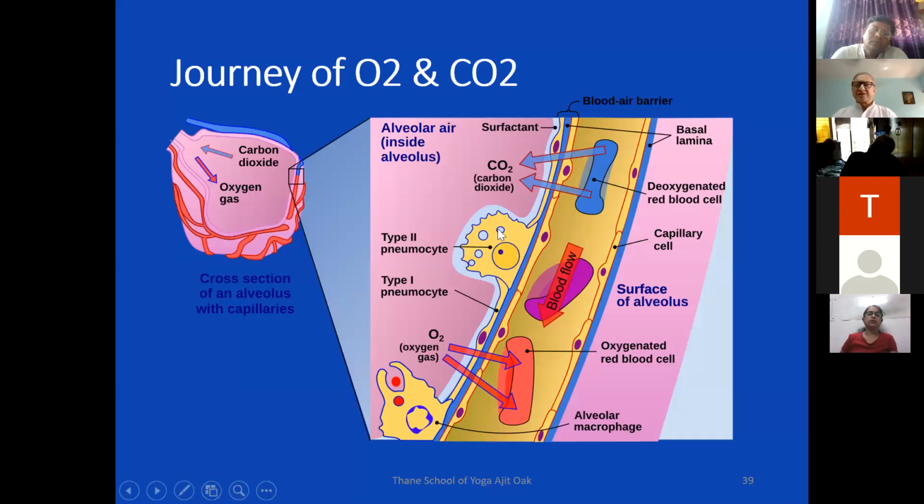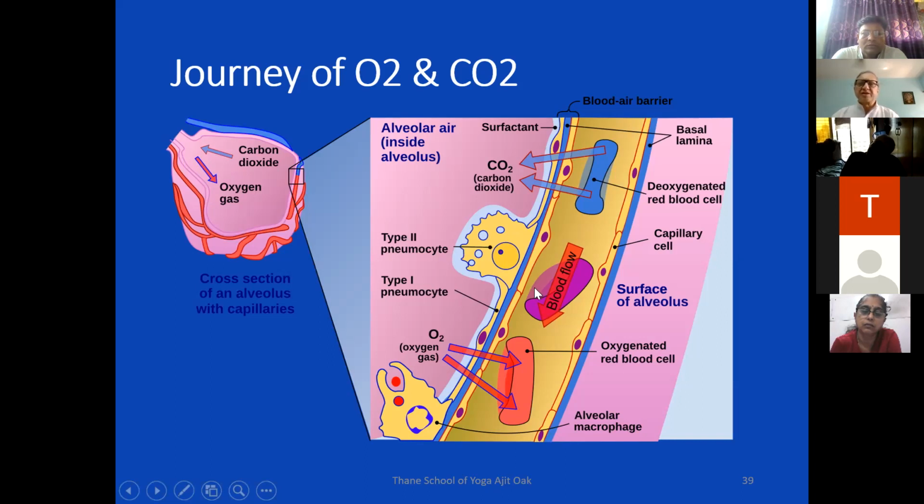This is how the diffusion of gases takes place in the alveoli. This is the alveoli, a section of the alveoli, as you can see here. This is the blood vessel, which contains the red blood cells, RBCs. There are particular kinds of cells covering the alveoli from inside. You can see pneumocyte type 2 and type 1. These two pneumocytes are the cells responsible for the exchange of gases. In this picture they are shown apart, but they are located near each other.